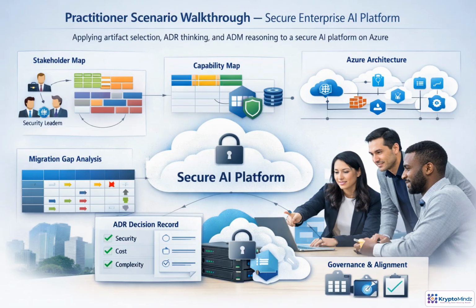In practice, architecture work connects competing concerns into a defensible path forward. For a secure AI platform, begin by mapping who cares about speed, security, delivery, and data. Then choose artifacts that answer those concerns: capabilities, data lifecycle, platform design, and migration gaps. The ADR captures a key choice, such as private access for AI services, along with its trade-offs. Governance then checks that the decision fits principles, security requirements, the target architecture, and the roadmap.